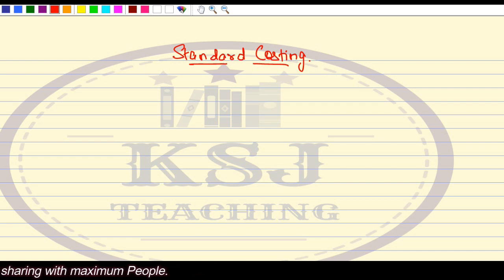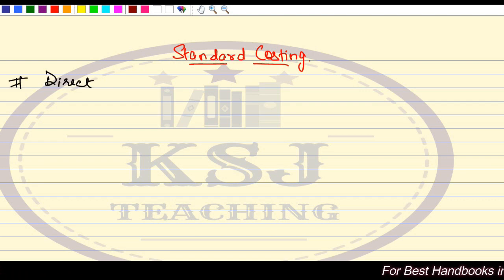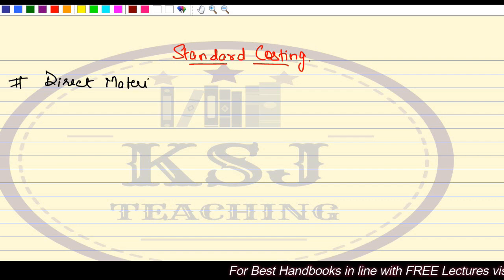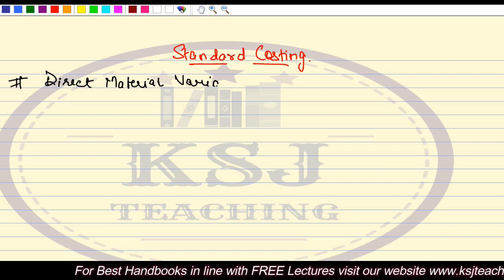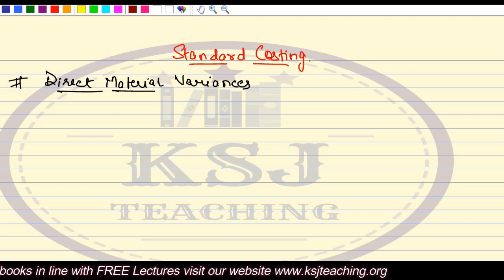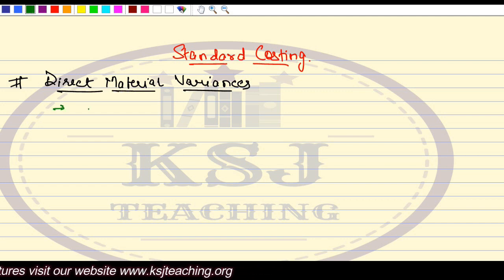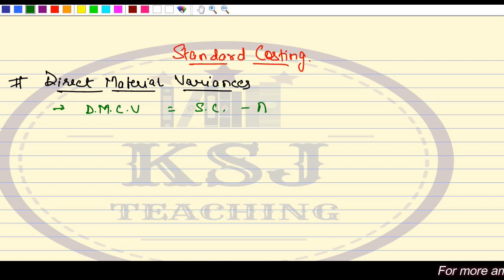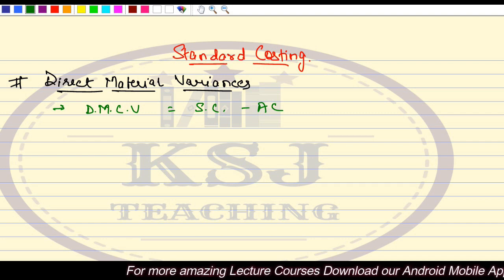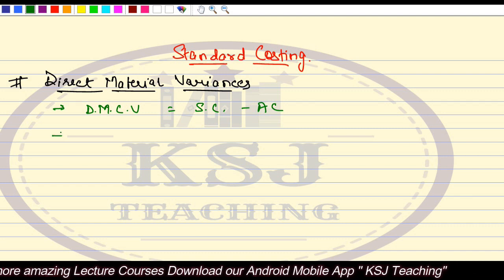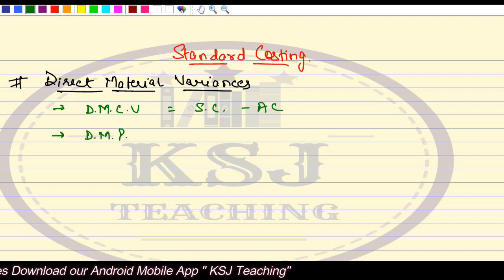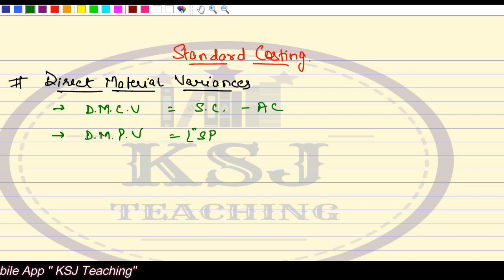Okay, so what we have been discussing is direct material variances. In this we have discussed three variances basically. The first was direct material cost variance, that is standard cost minus actual cost. Standard cost means standard quantity multiplied by standard price, and standard quantity means standard quantity for actual output. After that, direct material price variance, that is standard price minus actual price multiplied by actual quantity.